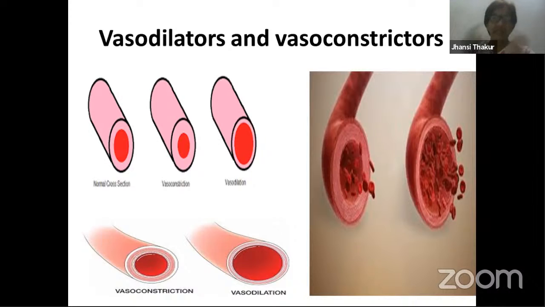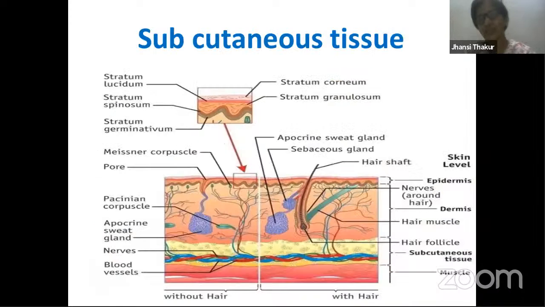And whenever a particular tissue is damaged, and you don't want the blood to come out, there vasoconstrictors act. Actually, this is the first step in the process of clotting of blood. Whenever any blood vessel is damaged, that time first the blood vessels constrict. It is because of vasoconstrictors, so that the muscles contract, the lumen becomes small, and the flow of blood to that area is restricted. So this is the job of vasodilators and vasoconstrictors.